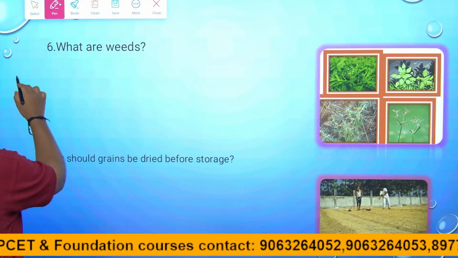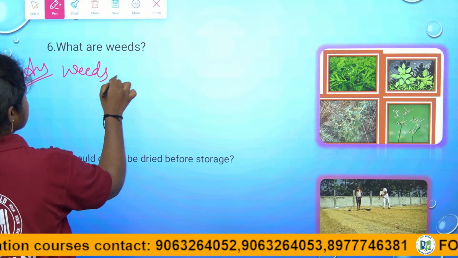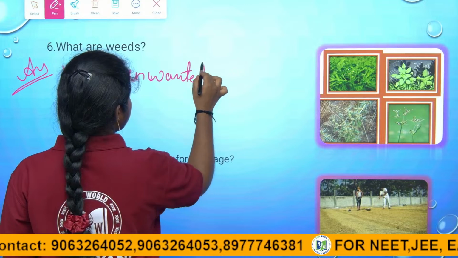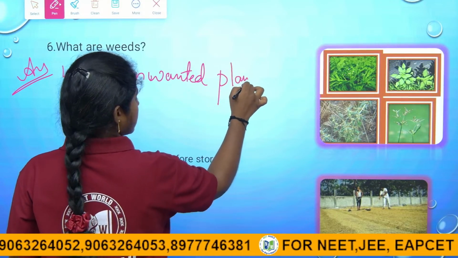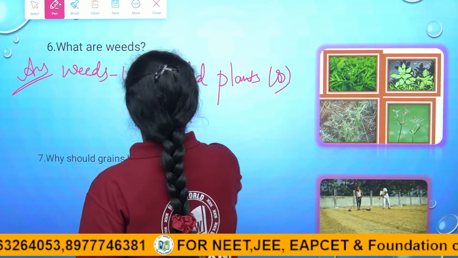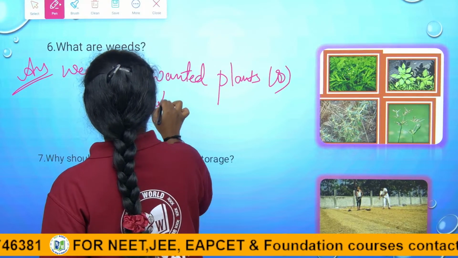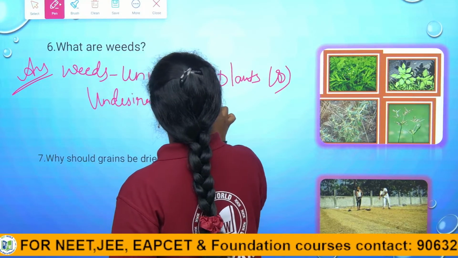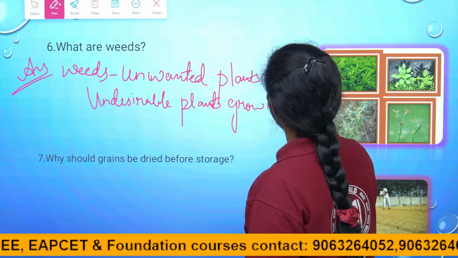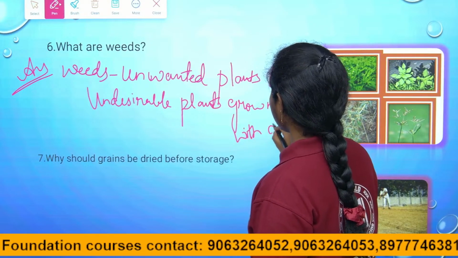So they are asking what are weeds? Weeds are unwanted plants, or undesirable plants grown along with the desirable crops, right children?